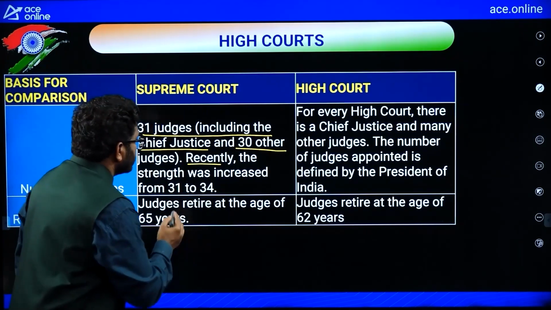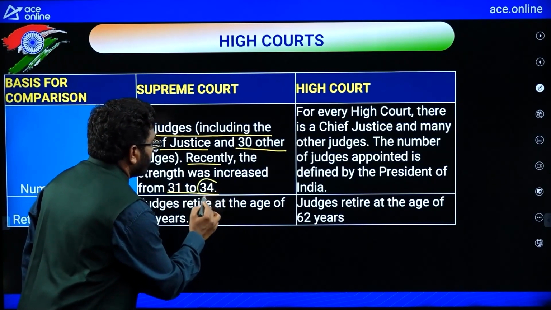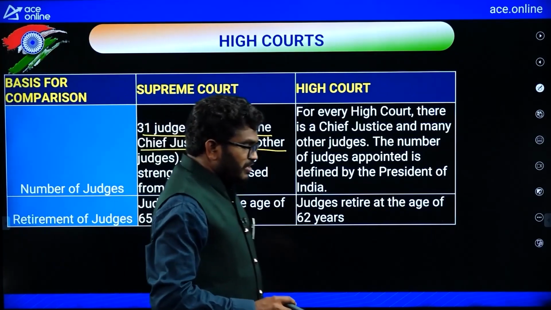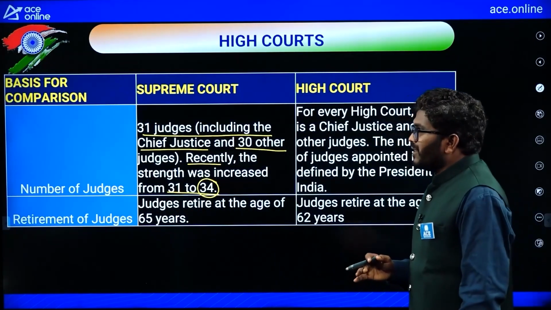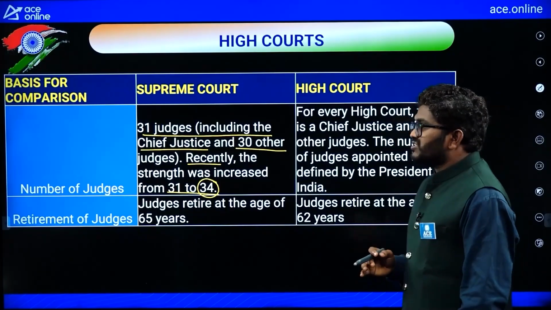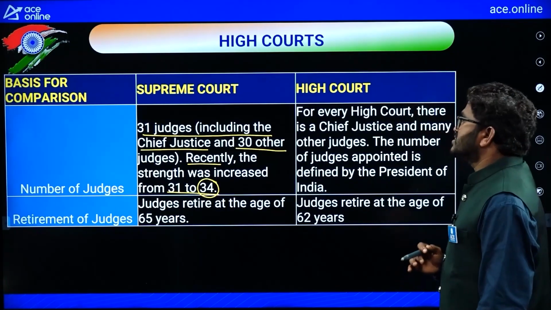But its strength is increased from 31 to 34. So, at present, the strength of the Supreme Court is 34 including the Chief Justice of India. The number of judges in the Supreme Court is 34 including the Chief Justice of India.